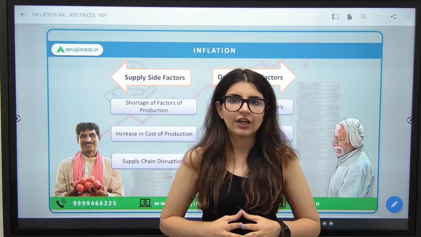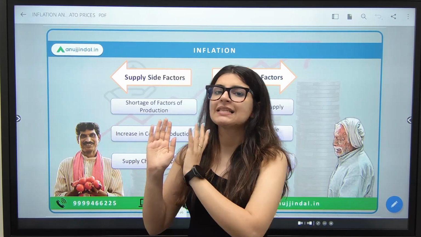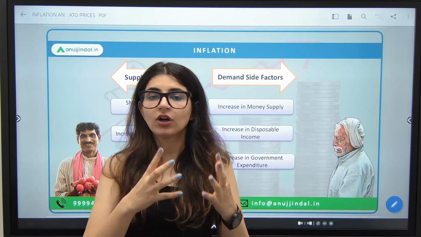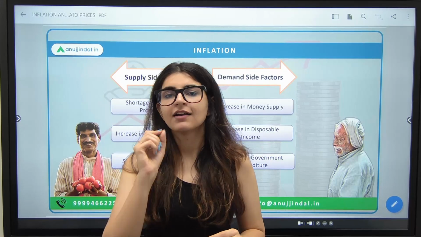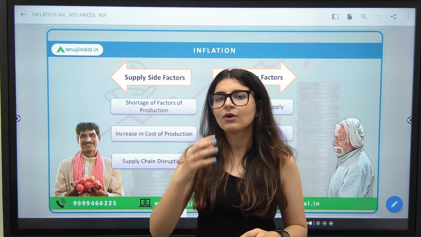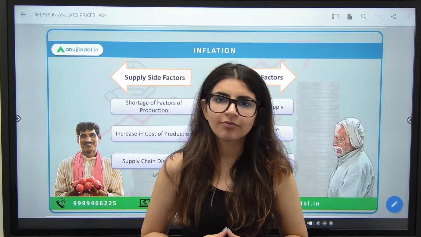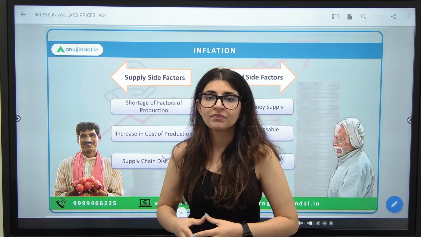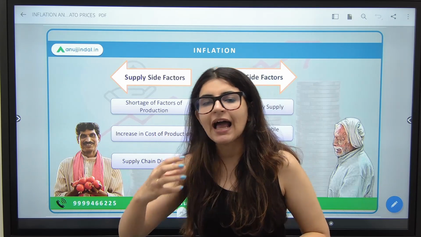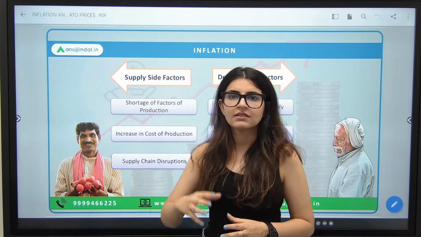So the factors of inflation or the causes of inflation are divided into two major categories. The first one is supply side factors, which means when the supply of goods and services or commodities are affected, that is when supply side factors play a role in rising prices of goods and commodities. How does this happen? So let's say there is a shortage in factors of production. What are factors of production? Land, labor, capital, entrepreneur. जब इन factors of production में shortage हो due to any reason in the economy, that is when supply of goods and commodities is affected. That is when the prices of these goods and commodities rise.